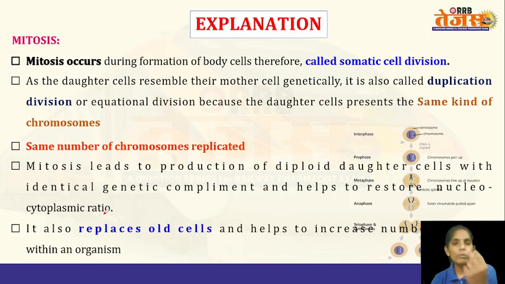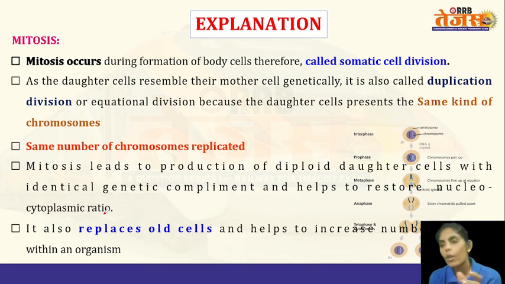So there are two types of division, as I have told you earlier. One is the somatic cell division, that is the mitotic division, that is mitosis, right? And then the reproductive cell division, that is meiosis. In mitosis, the number or the kind of chromosomes will not change. If the parent cell is diploid in nature, the daughter cell that will be produced is also